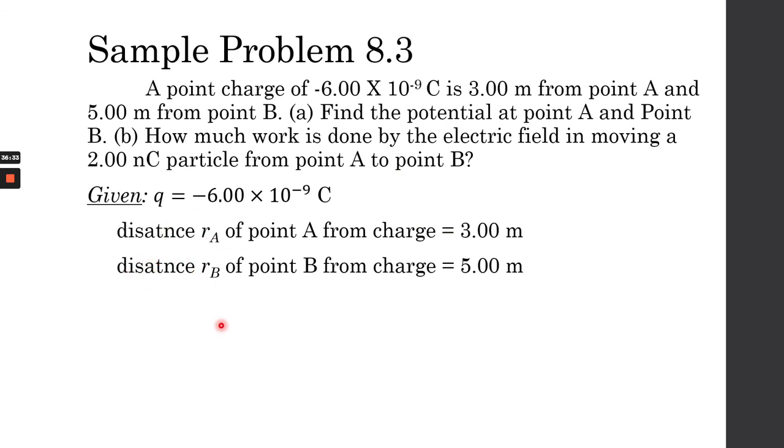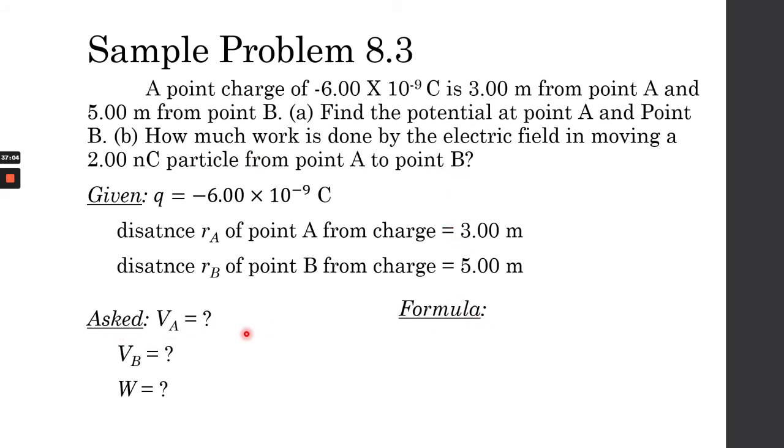The second distance RB from point B to the charge is 5 meters. So what they are asking us is the electric potential at point A, the electric potential at point B, and the work done by the electric field if we added a 2 nanocoulomb particle near the point charge and that particle traveled from point A to point B.